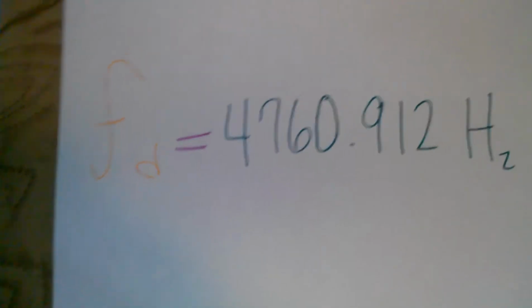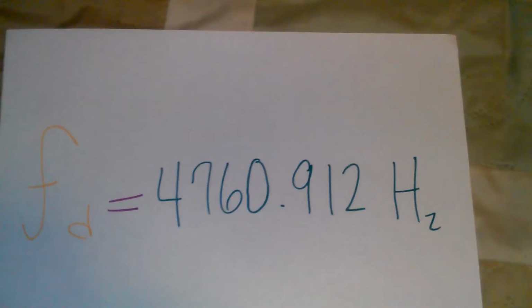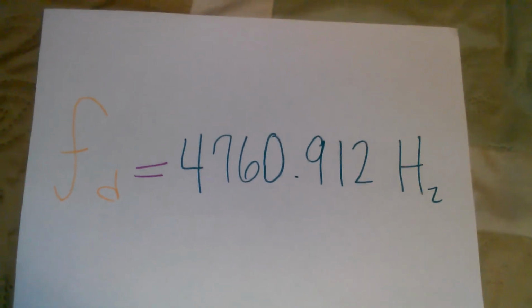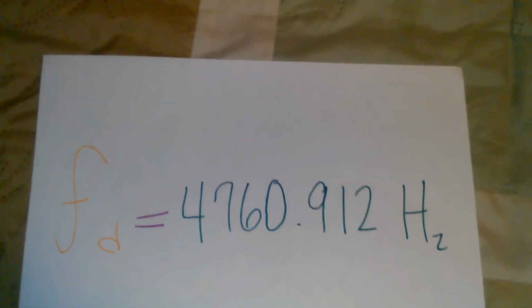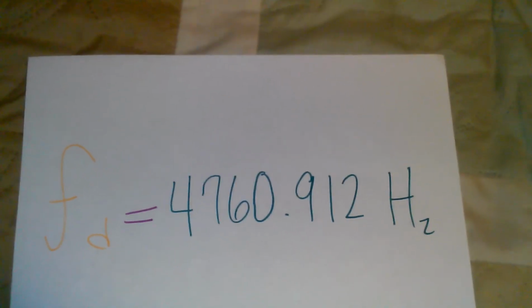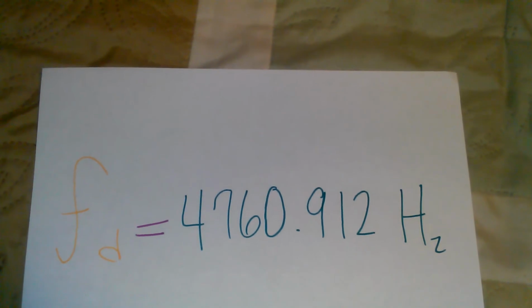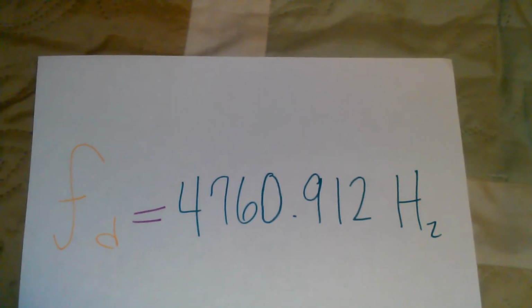Fd equals 4,760.912 hertz. If the boat is going towards the submarine at 20.5 meters per second and the submarine emits 4,700 hertz and the speed of the sound wave is 1,582, then the boat will receive 4,760.91 hertz.